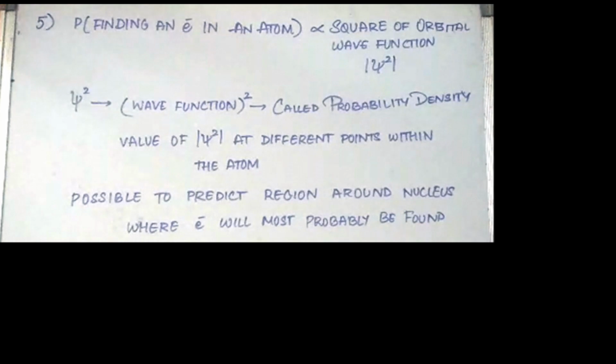The fifth one is, the probability of finding an electron at a point within an atom is directly proportional to the square of the orbital wave function. This implies that the probability of finding an electron at a point is directly proportional to psi square. Psi square is also written as the wave function squared, and it is known as the probability density. It's always positive. The value of psi square at different points within the atom makes it possible to predict the region around the nucleus where the electron will most probably be found.